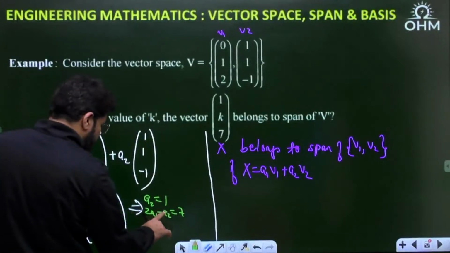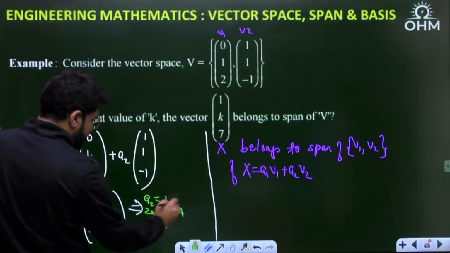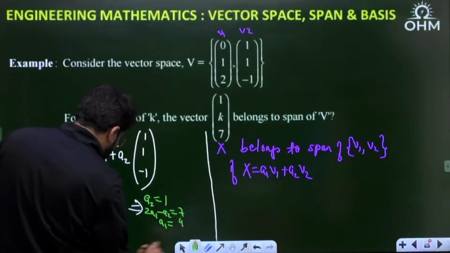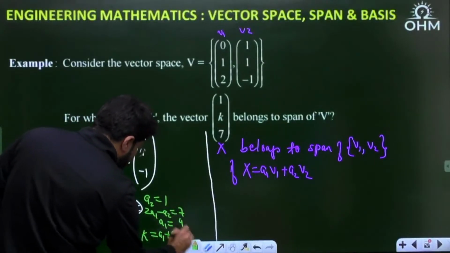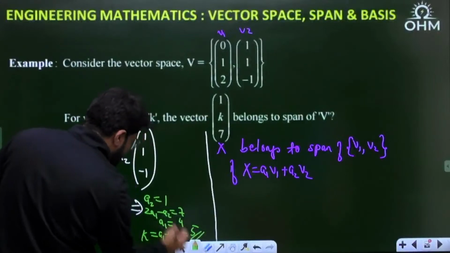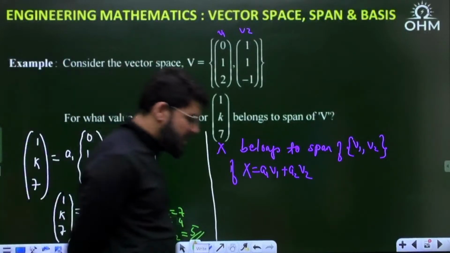So what is the value of A2? A2 is 1, so 1 goes here. 2A1 is 8, so A1 should be 4. Then what is the value of k? k should be A1 plus A2, and A1 plus A2 becomes 5. Is that clear?